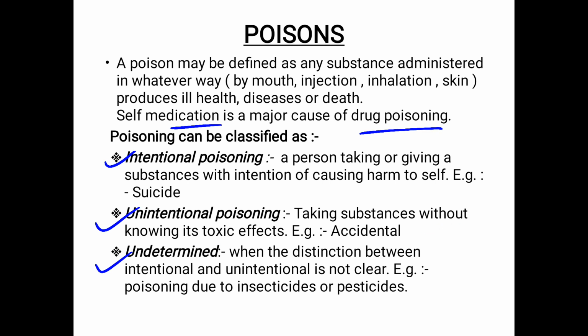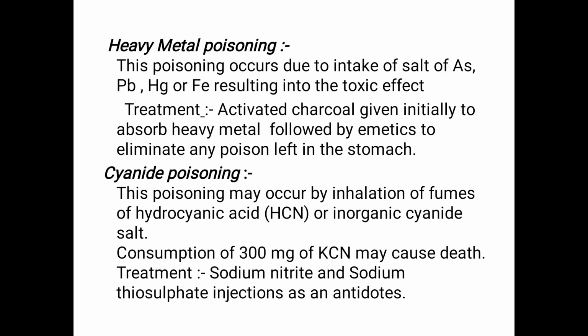What do you mean by undetermined poisoning? Undetermined poisoning is when the distinction between intentional and unintentional is not clear. An example of this type is poisoning due to insecticide or pesticide. Those are the three types of poisoning: intentional, unintentional, and undetermined poisoning.